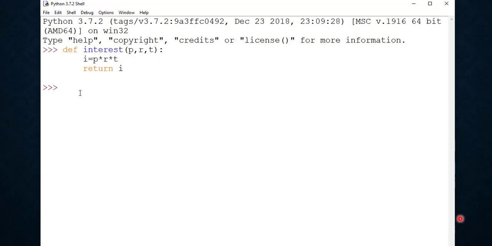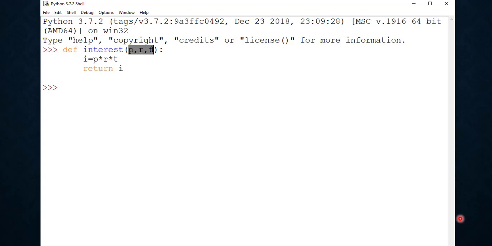Now what we have learned so far is that to call a function, this many arguments are required. Like in the function definition, we have defined three parameters here, so we have to pass three arguments in the function call statement.